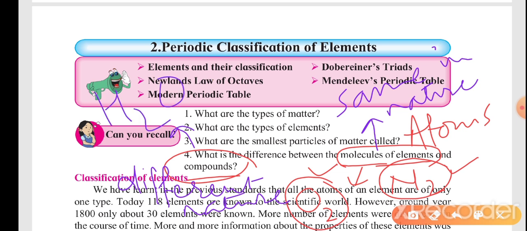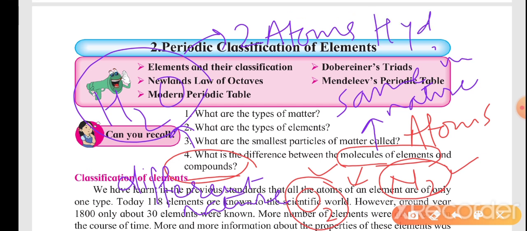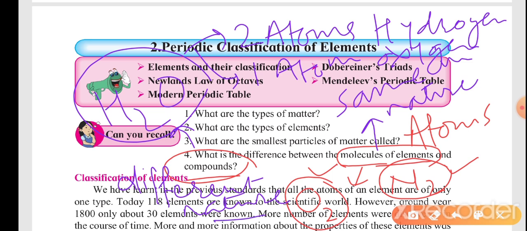If I say one molecule of H2O, what does it mean? It contains two atoms of hydrogen and one atom of oxygen. Correct? So molecules of a compound are different in nature and molecules of elements are the same in nature. Correct?